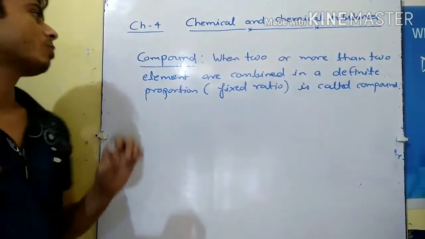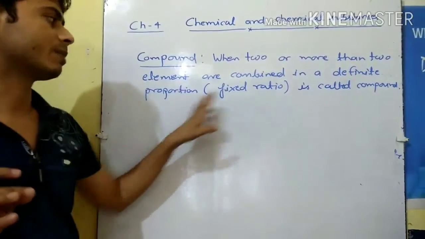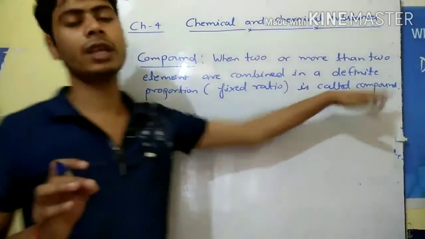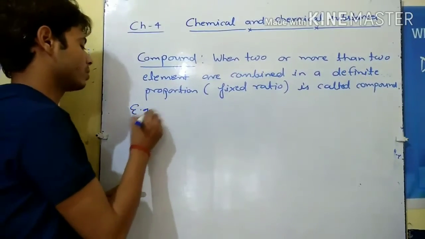So when two or more elements are combined in a definite proportion, that means the fixed ratio, it is called the compound.